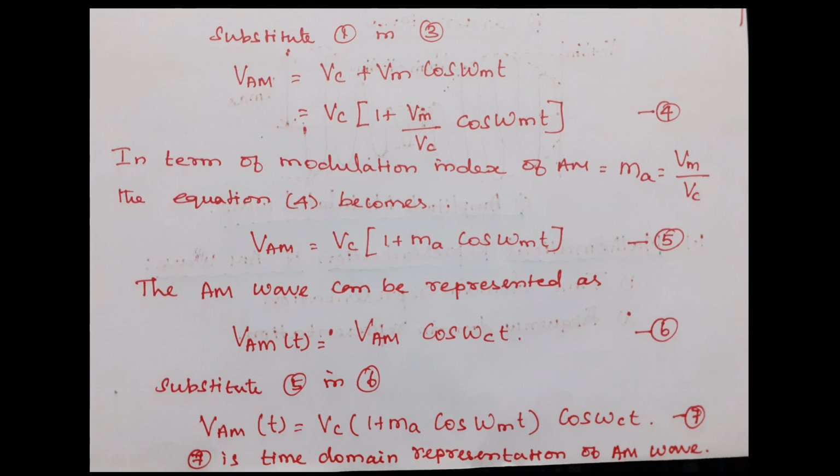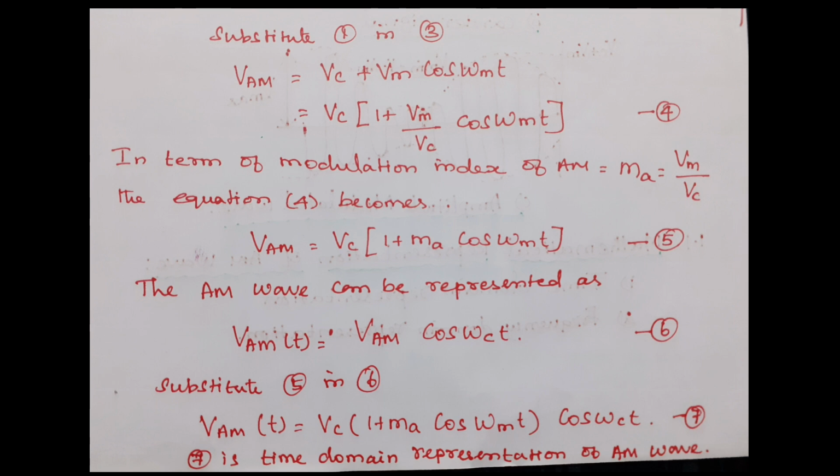Taking Vc as common, we get Vc of 1 plus Vm by Vc cos omega mt. So the modulation index of an AM is Vm by Vc. The ratio between the amplitude of the modulating signal and the amplitude of the carrier is represented as the modulation index of an AM. Now we can write VAM is equal to Vc of 1 plus Ma cos omega mt. So the AM wave can be represented as VAM of t is equal to VAM into cos omega ct.